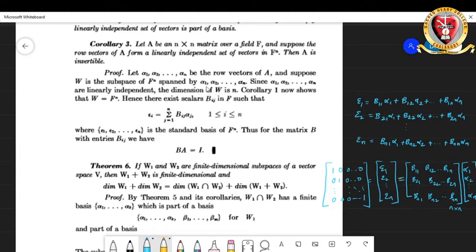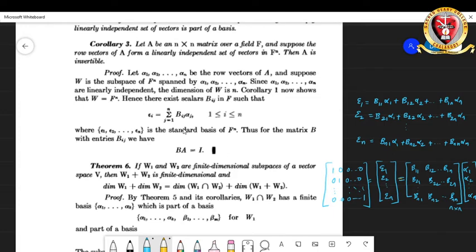So since these alpha 1, alpha 2, etc., alpha n is also a basis, each of the elements in the standard basis can be written as a linear combination of these alpha 1, alpha 2, etc., alpha n. That is, epsilon 1 is equal to some constant b11 into alpha 1 plus some constant b12 into alpha 2 plus etc. plus some constant b1n into alpha n, and so on in the same logic with epsilon 2, etc., epsilon n. And this is written as a general form like this.